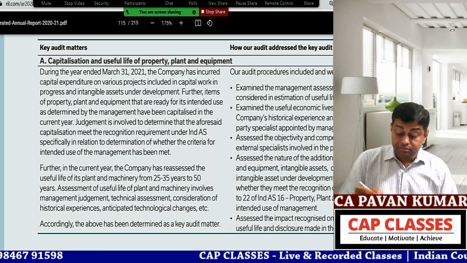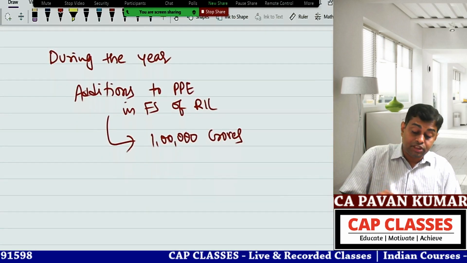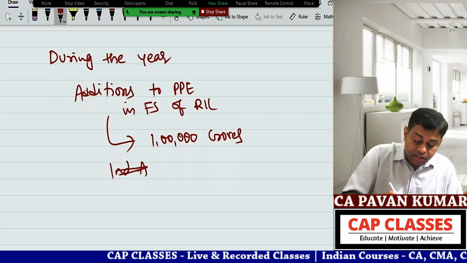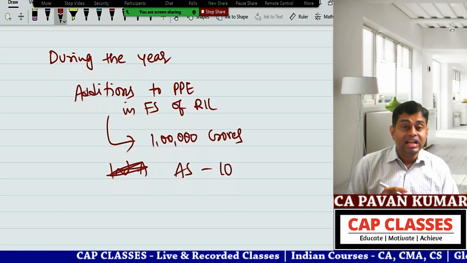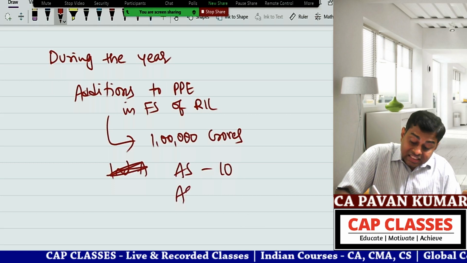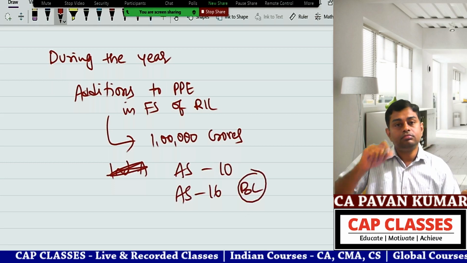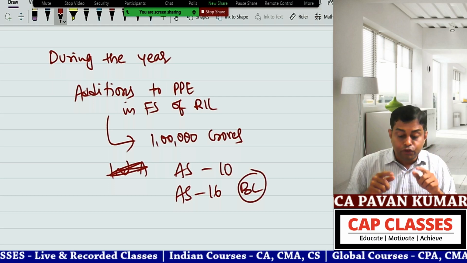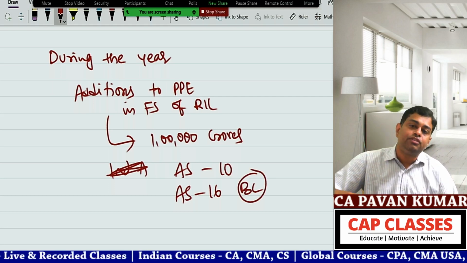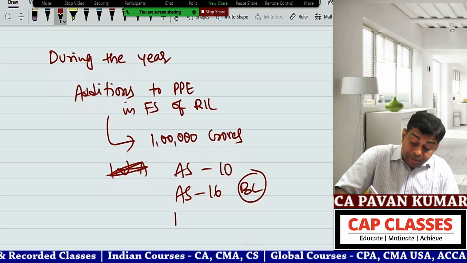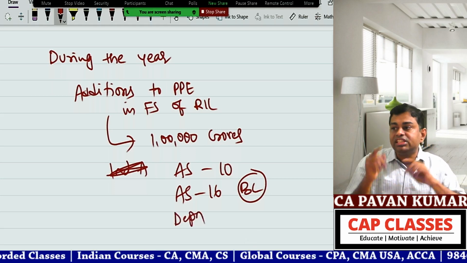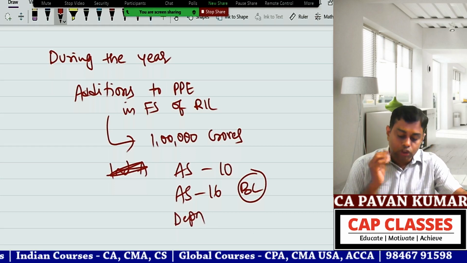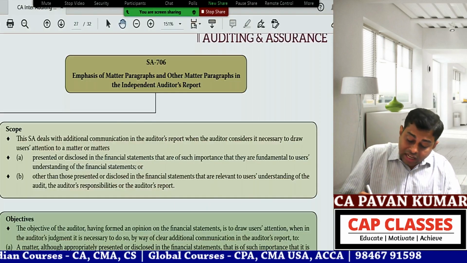And another headache comes. One is Ind AS. For you it is accounting standard, no? AS 10. Another issue is AS 16, borrowing cost. That also should be appropriately calculated and added. If you make a mistake here, hundreds of crores difference will come. Then depreciation. If your capitalization is wrong, depreciation will be wrong. If your recognition date is wrong, depreciation for the number of days will be wrong. So all these are my problems. So that is what they told.